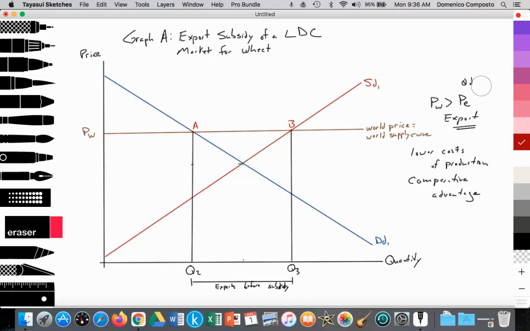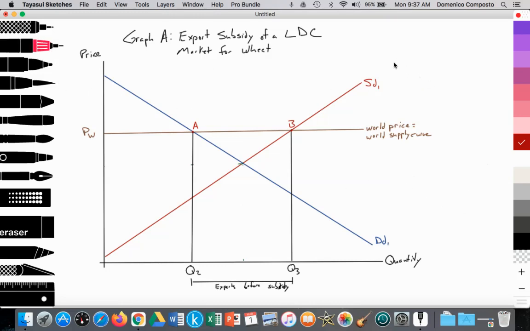All right, fine. So then the government decides to intervene, and they're going to provide a per unit export subsidy. So for each unit that a producer generates, they're provided a sum of money. So we're going to assume a per unit export subsidy, which would have the effect of shifting the supply curve out by the amount of the subsidy. Okay?